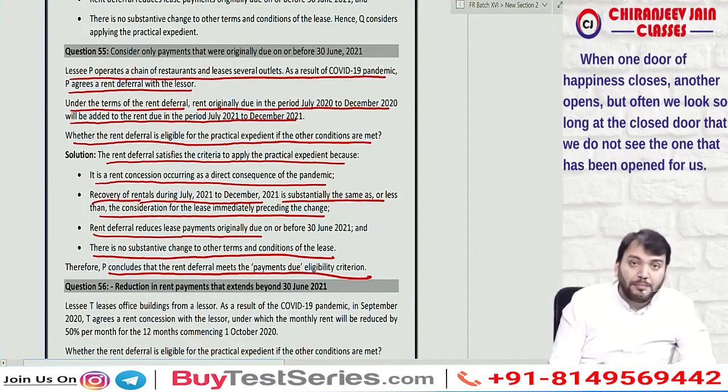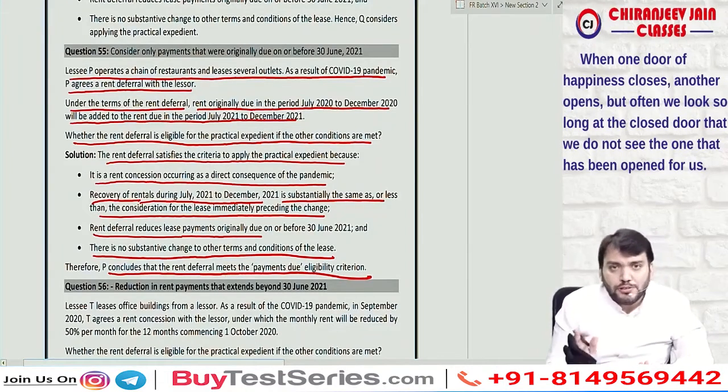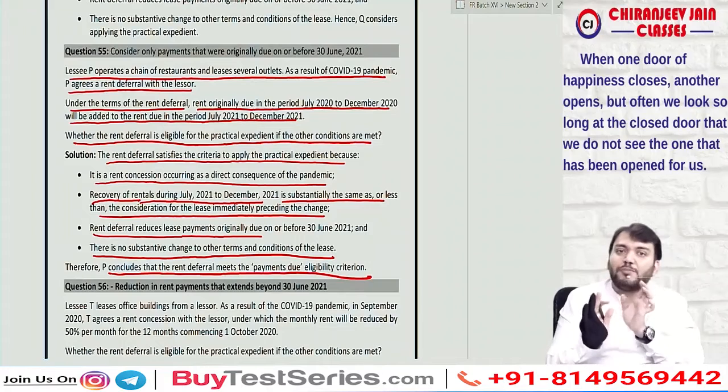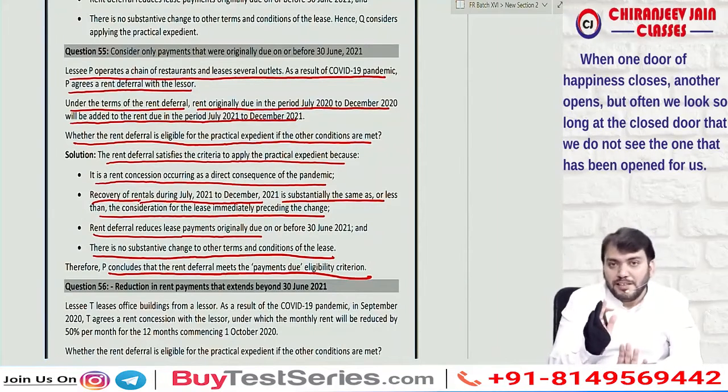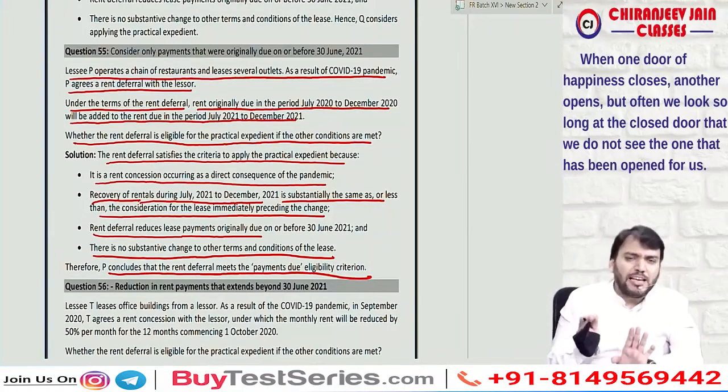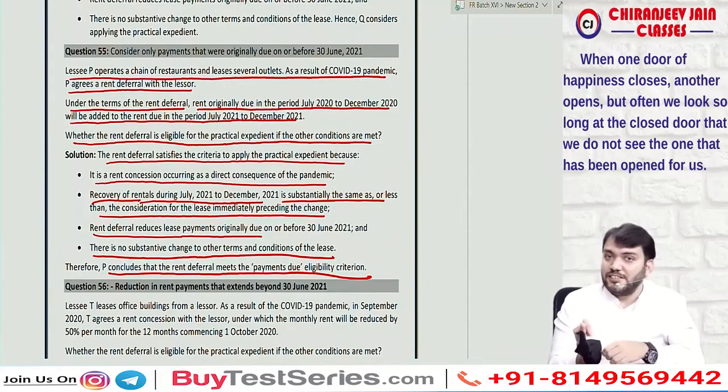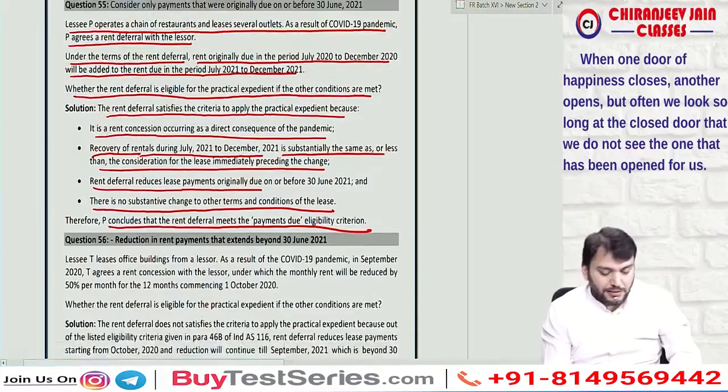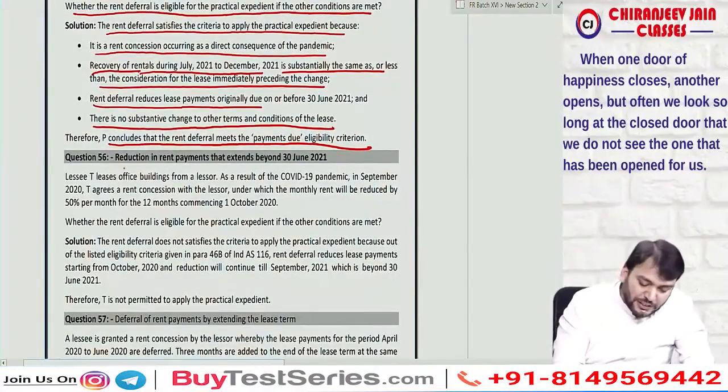This means it is not a lease modification. We can do the reassessment of the liability and remeasure the lease liability as per the remeasurement. Are you able to understand? So there is no lease modification in this case. Correct? Yes sir. Then question number 56.